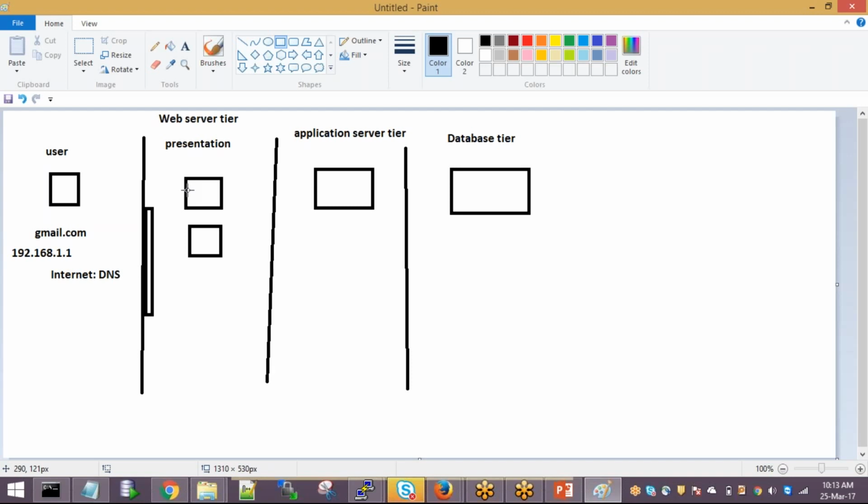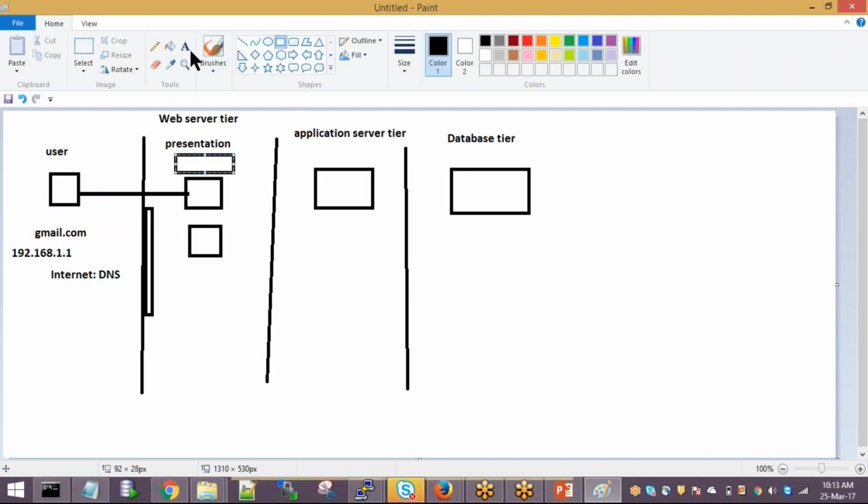A web server will always have a default index.html page, and only that page will be loaded. It will serve the user either the login page or, if you're logged in, the home page. So this is the first interaction between you and the user. A web server is nothing but something that hosts the HTML content.